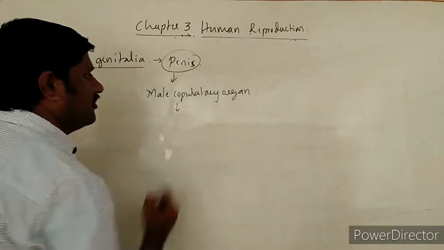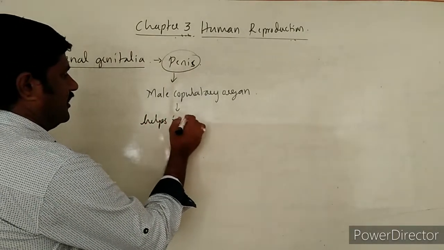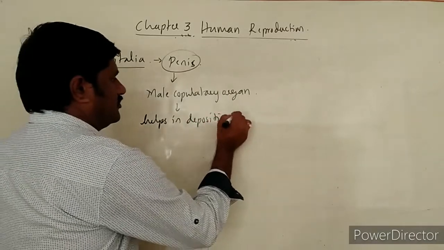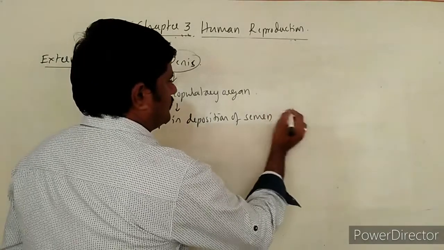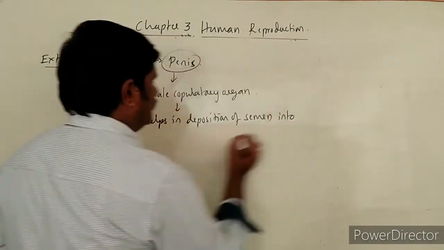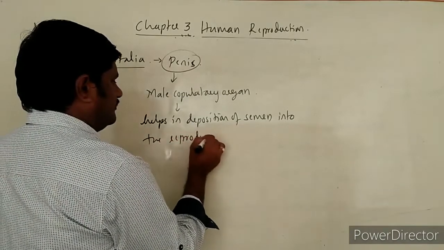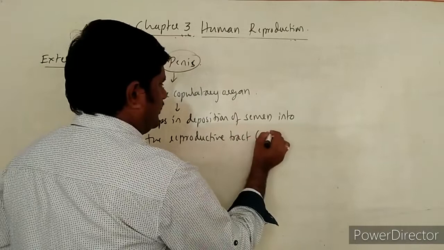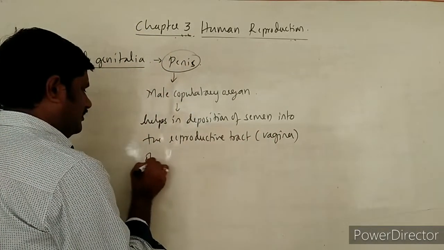It is a copulatory organ and it helps in deposition of semen into the reproductive tract, especially the vagina of the female.